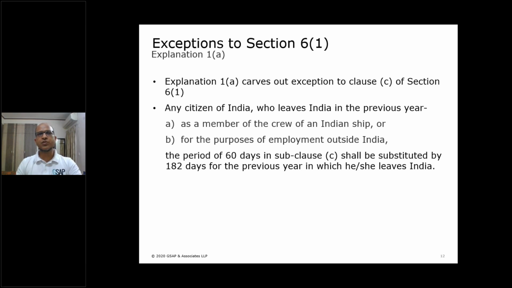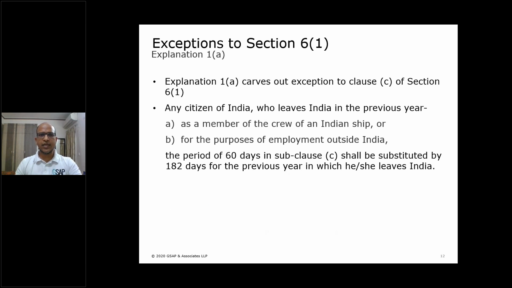Now look at the exceptions under Explanation 1A. It says that if there is a citizen of India who leaves India, it means first he was a citizen of India, already in India, and now he's leaving, exiting India. For what purpose? First, as a member of the crew of an Indian ship, or for the purpose of taking up employment outside of India. In such a case, the period of 60 days as prescribed in clause C shall be substituted by 182 days for the previous year in which he leaves India.